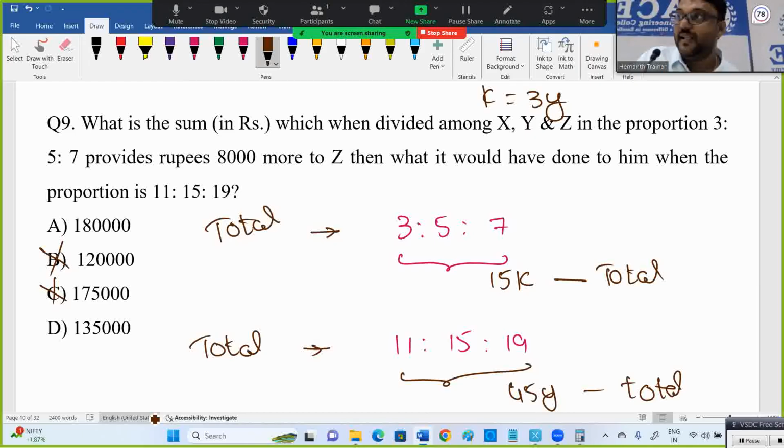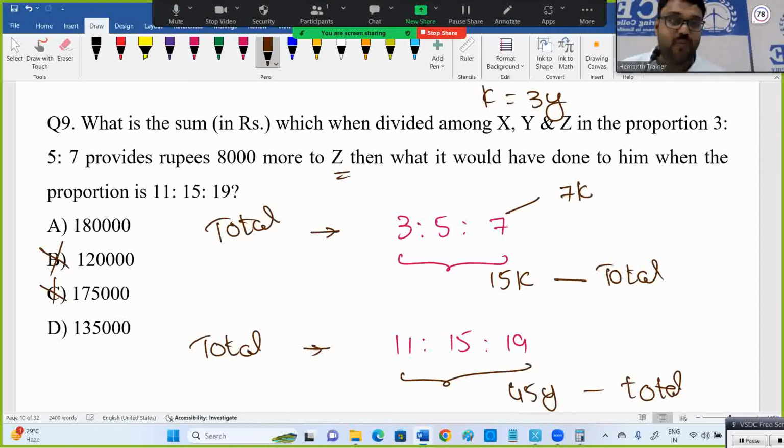What I am telling you, my answer should definitely be a multiple of 45. My answer should definitely be a multiple of 15. But still, with that idea also, I think options D and A both will satisfy. Now you don't have the other option. We need to work on it. How to do that, sir?